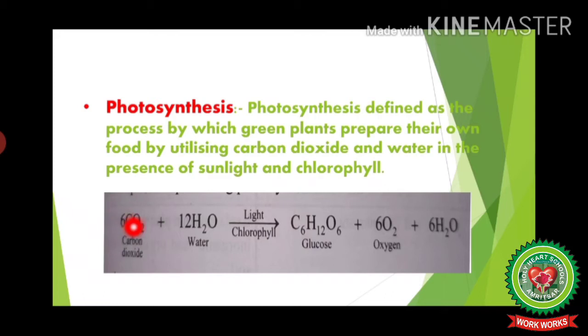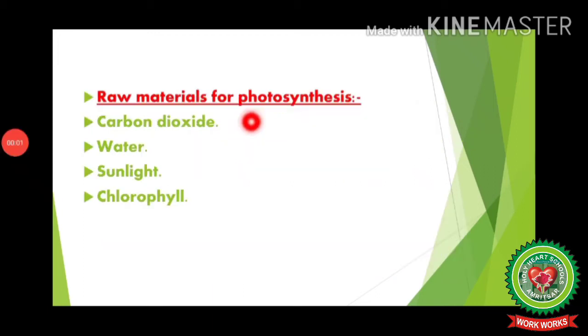This equation represents the overall equation for photosynthesis. Here the raw materials are carbon dioxide, water, sunlight and chlorophyll, and the products are glucose, oxygen and 6 molecules of water.